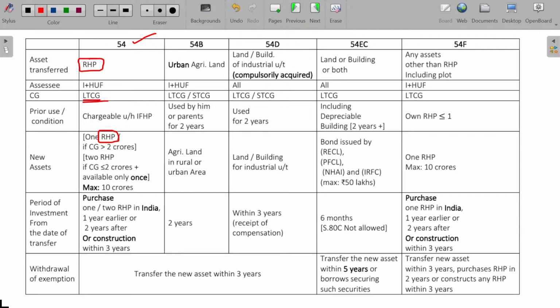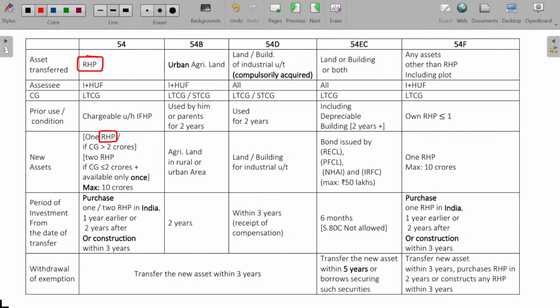In case you have the short-term capital gain, you cannot claim the deductions. So you have to understand section 54: it should be a residential house property. Sale asset should be residential house property. Purchase asset should also be residential house property.